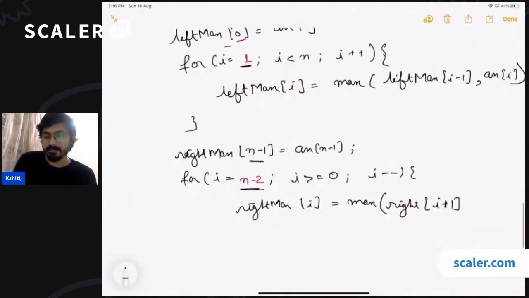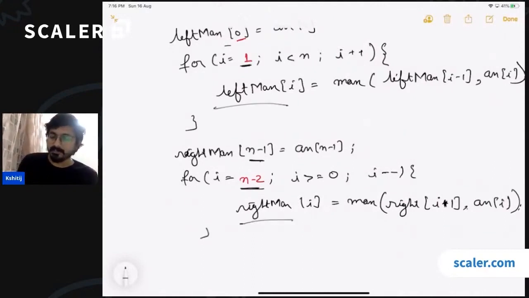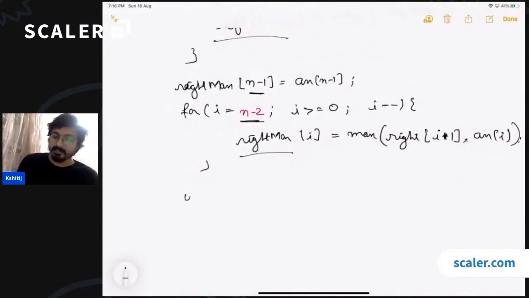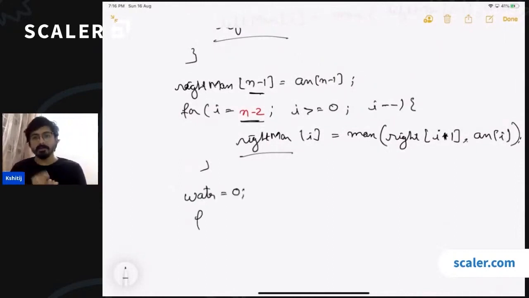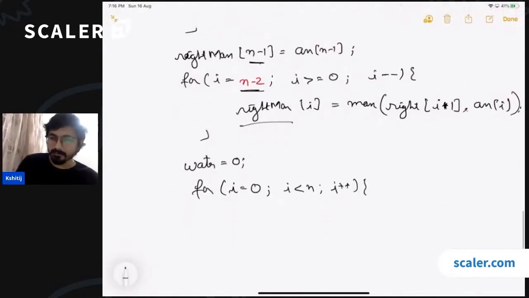So you can have a variable water initialized with 0, and now we can run a loop, and this loop should run for each and every height. So we'll start from I equals to 0 less than n. We'll be incrementing the I with 1, and we can simply keep adding the amount of water trapped over each and every bar in this variable. So water plus equals to, or you can also write it as water equals to water plus the, how do we calculate the height of water column? Minimum of left max, right max, right, minus the array value I. Cool.